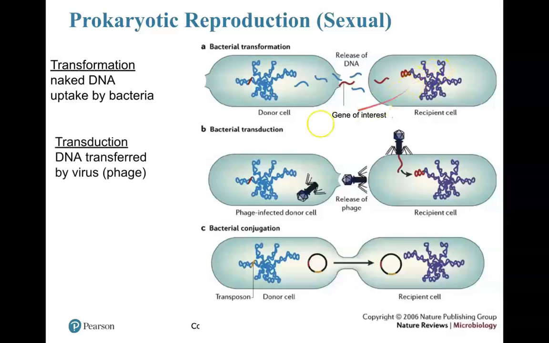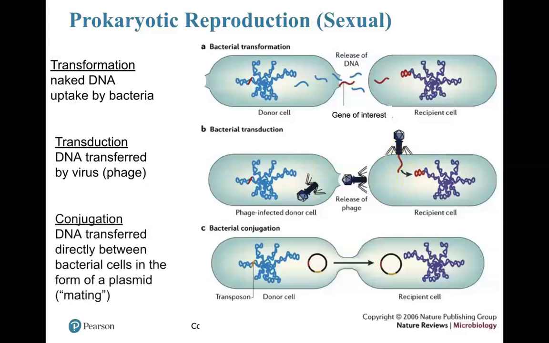Transduction occurs when that gene of interest, I still have my same donor, gets infected by a virus. Prokaryotes can have viruses, just like humans can. The virus is called a phage. And the phage comes, takes up the DNA by random, not necessarily because it wants that DNA, and then it infects another recipient cell. That recipient cell will get that DNA. This is called transduction. DNA is transferred by the virus. The virus that infects bacteria is known as a phage.